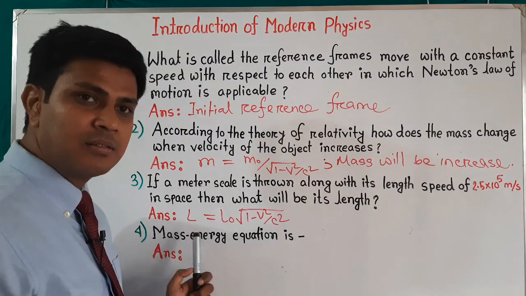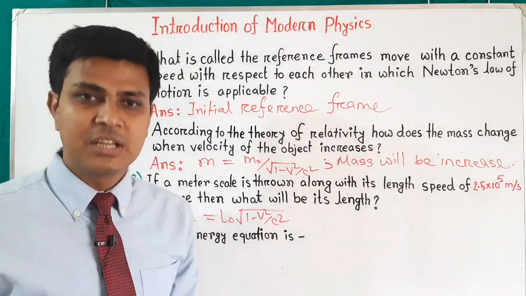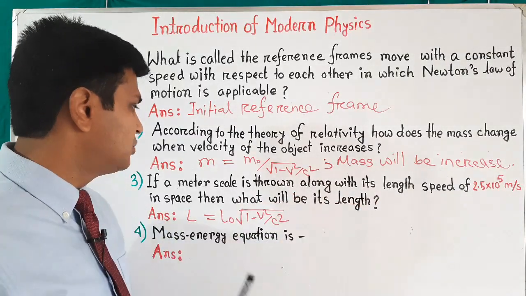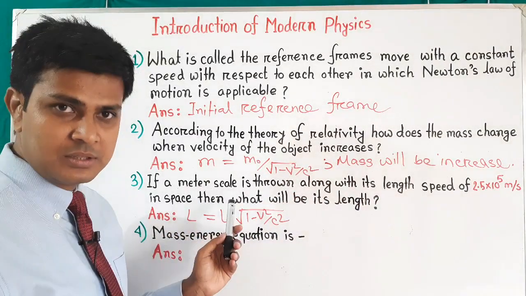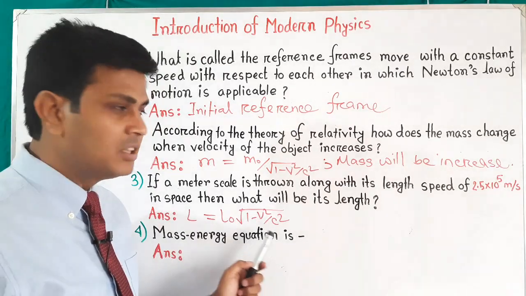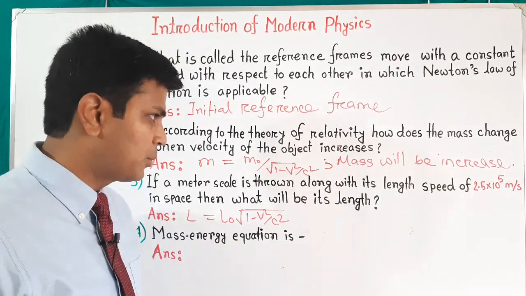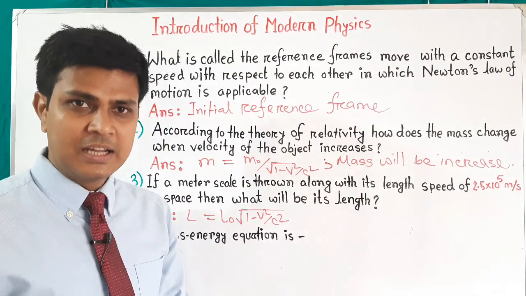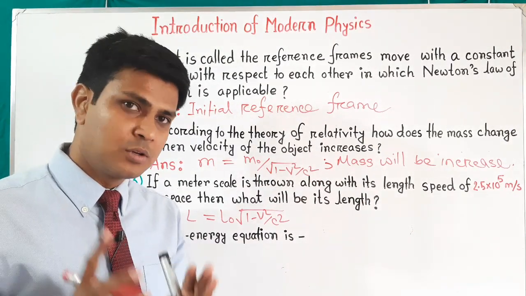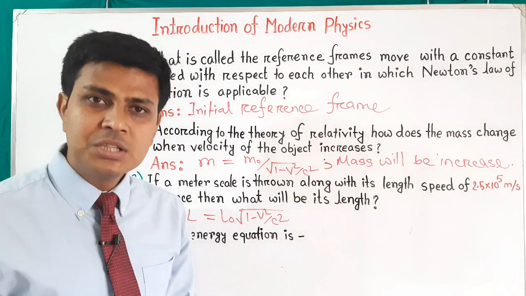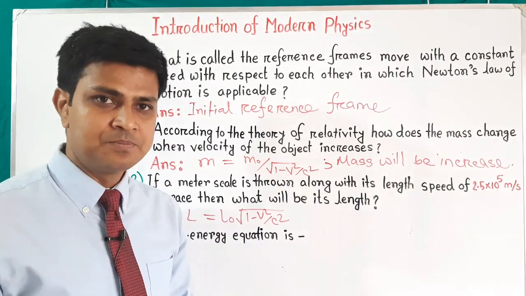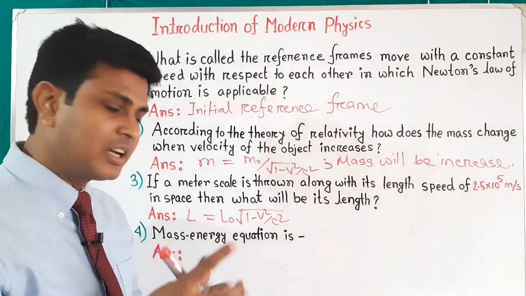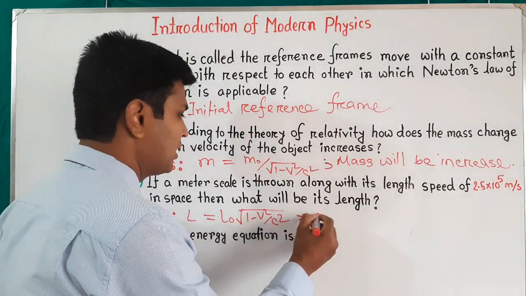Here L is the moving length, L naught is the initial length, which is given as 1 meter, and the velocity is given as 2.5 into 10 to the power 5 meter per second. c is the speed of light, which is constant, with value 3 into 10 to the power 8 meter per second. Now if we put these values in the equation, then after calculation we will get the answer